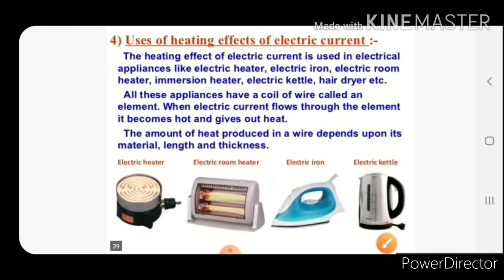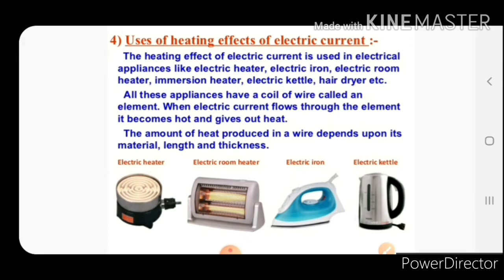Now, the uses of the heating effect of electric current. There are many appliances which are based on the heating effect of electric current, like the electric heater, electric iron, electric room heater, immersion rod, electric kettle, hair dryer, etc. All these appliances have a coil of wire called an element. When electric current flows through the element, it becomes hot and gives out heat. The amount of heat produced in a wire depends upon its material, length, and thickness.